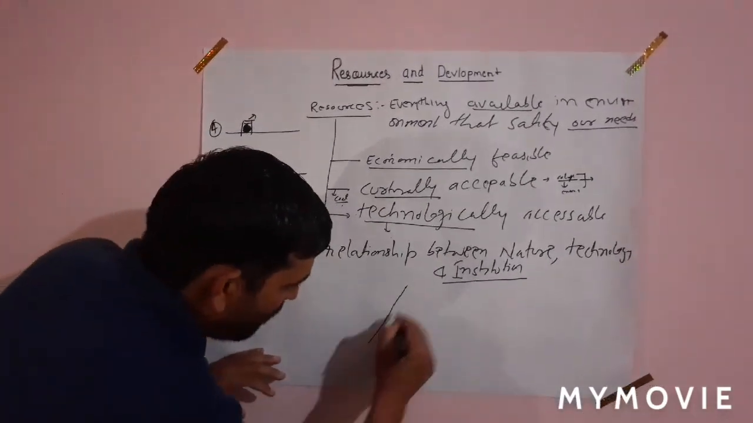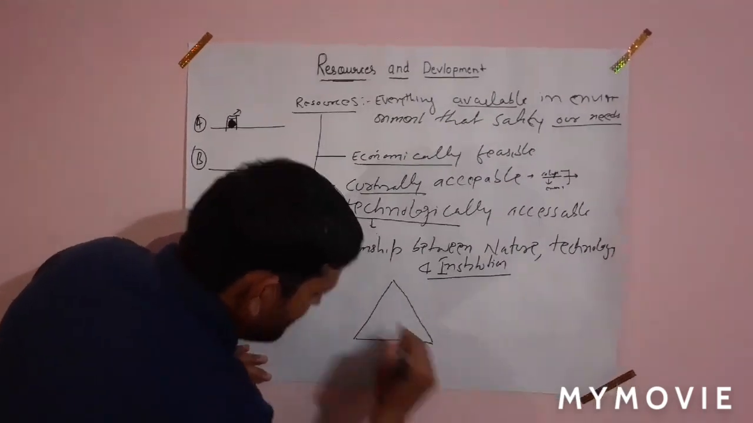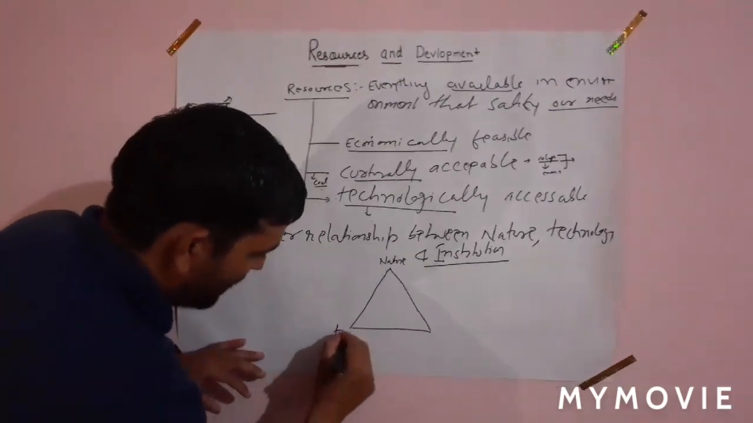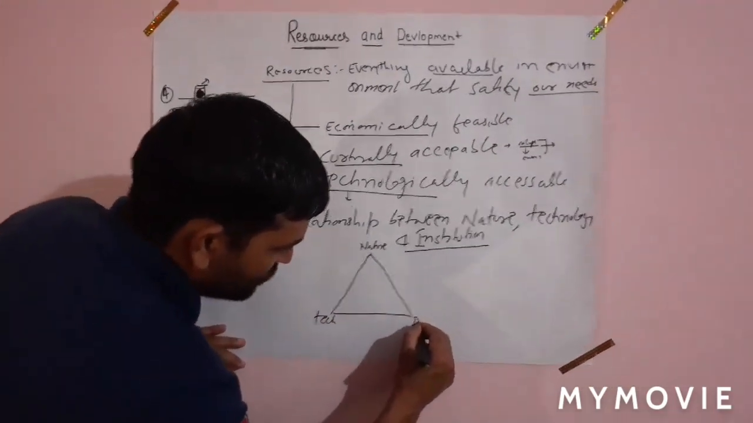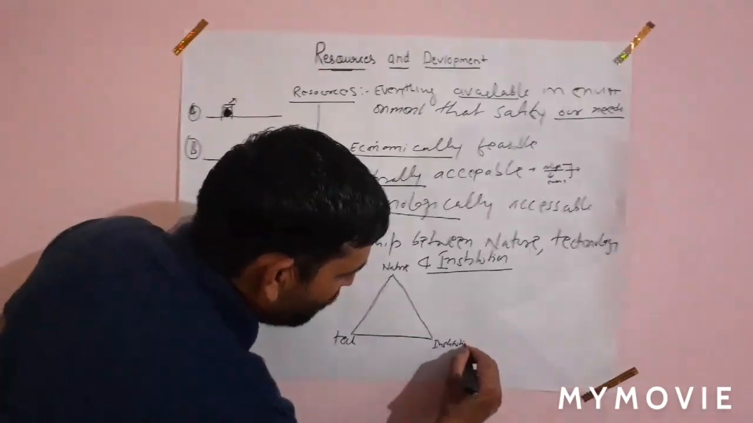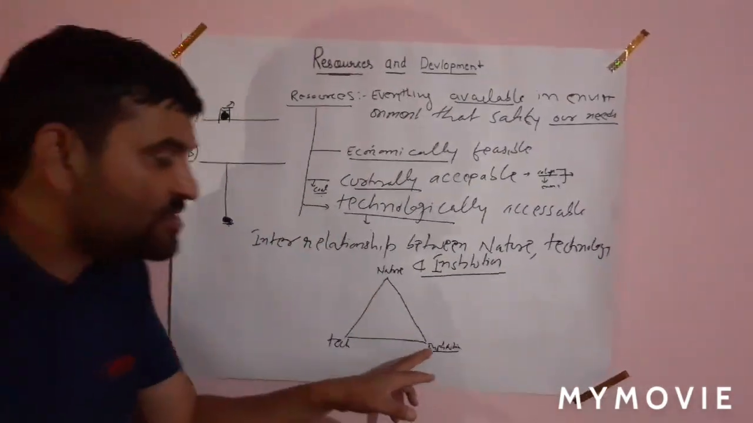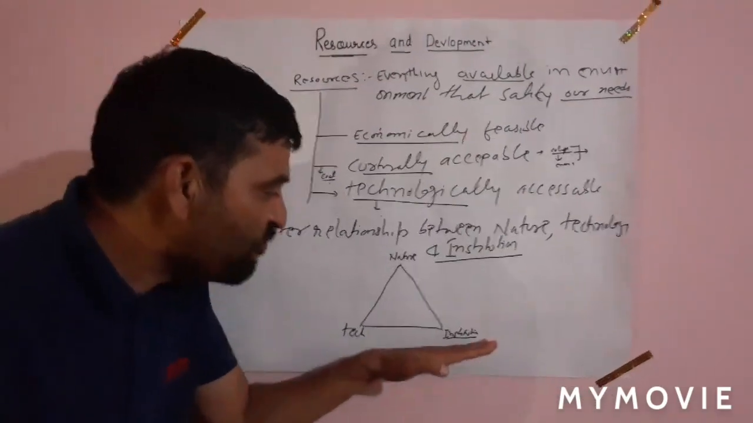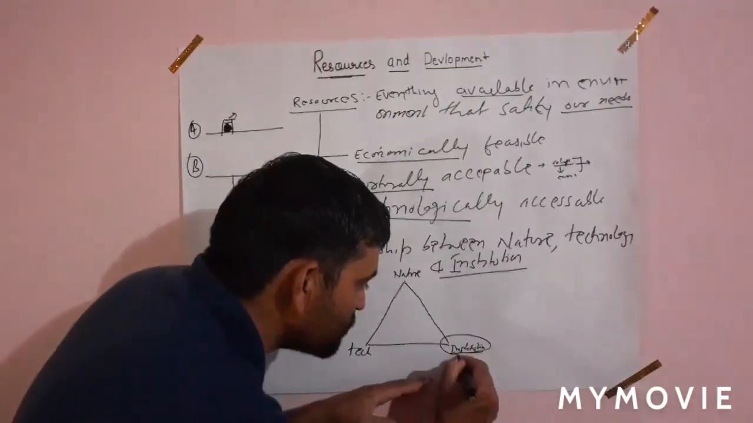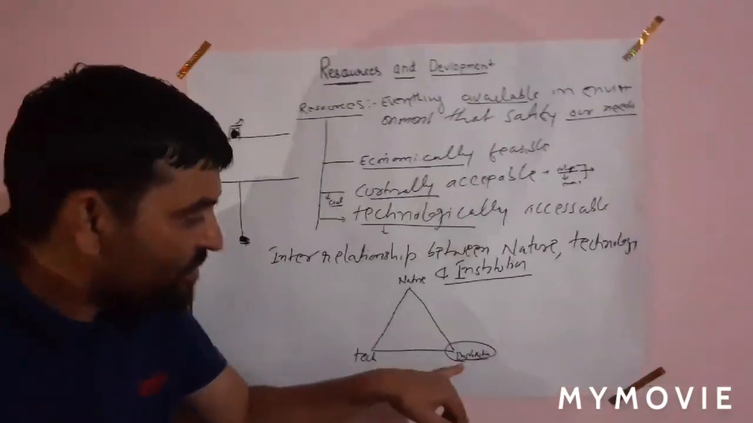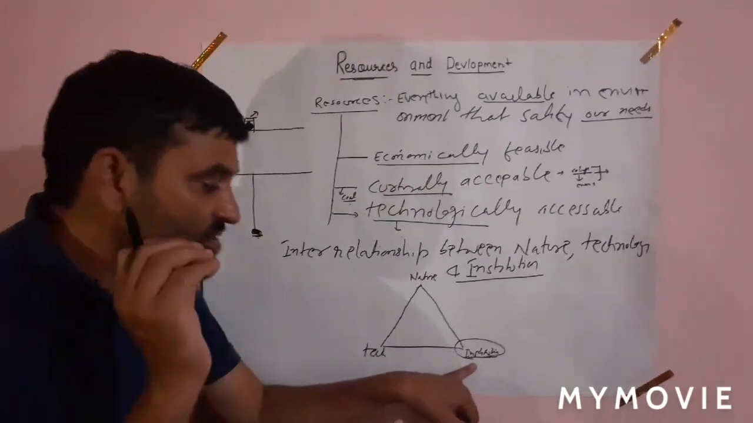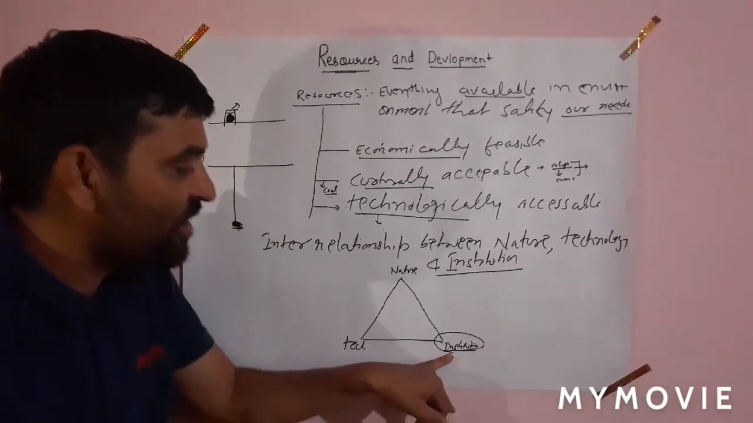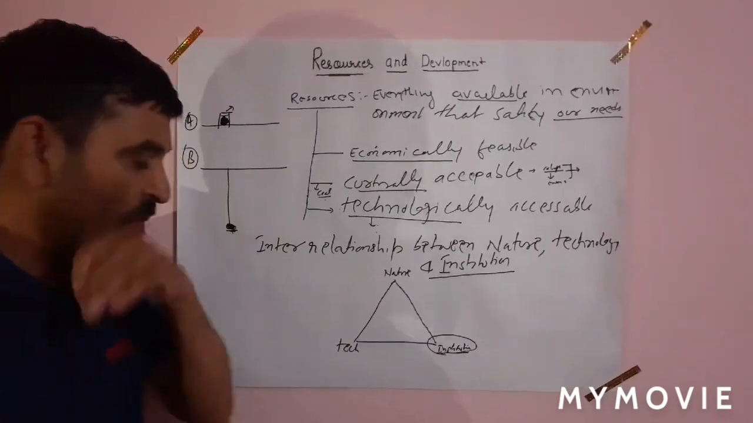One diagram is given in your book. This is the diagram. Here, this is a triangle. Here we have nature, here we have technology, and here we have institutions. Now, first of all, I will tell you what these institutions are. These institutions include industries, factories, and infrastructure. Everything is included in these institutions.